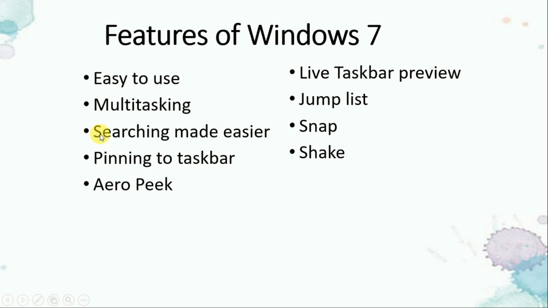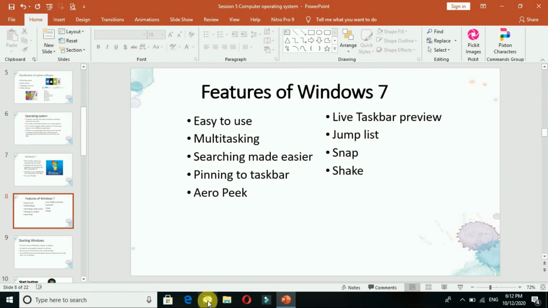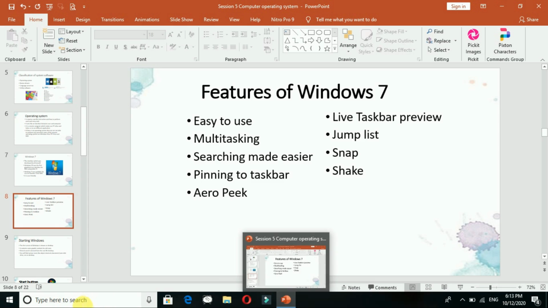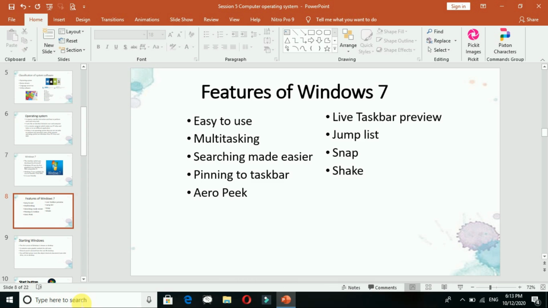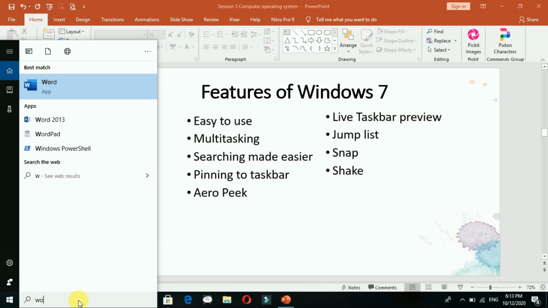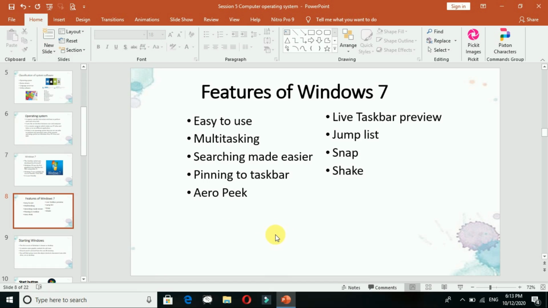Searching made it easier. How you can search it? You know very well about it कि हाँ सर्च बॉक्स होता है हमारे पास, उसमें सर्च करने पर हमें वो प्रोग्राम मिल जाता है, like you can say that nearby the Windows the start button. Okay, then pinning to the taskbar. Pinning to the taskbar means here you can see that मैं जैसे यहाँ पिन करके आपको दिखा रही हूँ. This is the pinning to the taskbar. Okay, so some of the things which you are usually using, आप हमेशा यूज करते हो कुछ प्रोग्राम्स, तो उसे पिन करके रखोगे then it will be easy for you. Okay, searching, यहाँ से सर्च करना, right? You will write any of the thing like यहाँ word मैंने लिखा, so the word file you can open it.